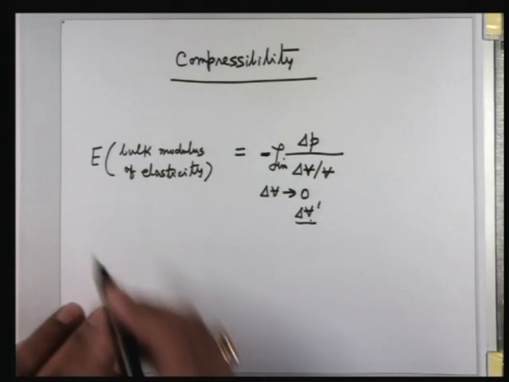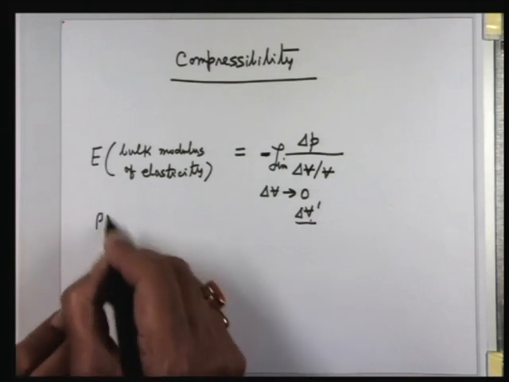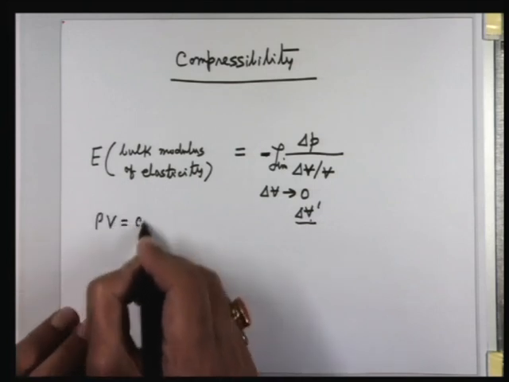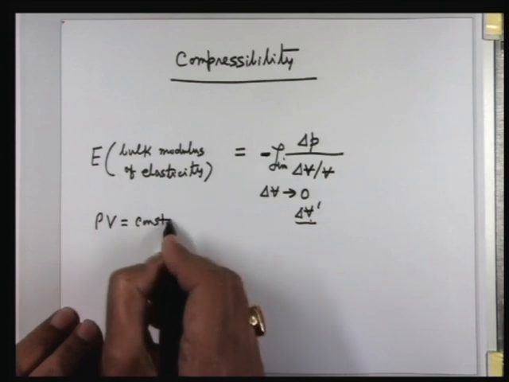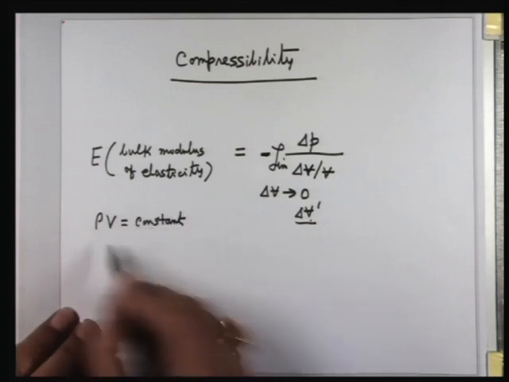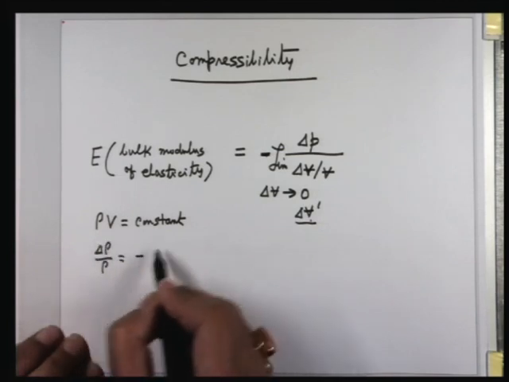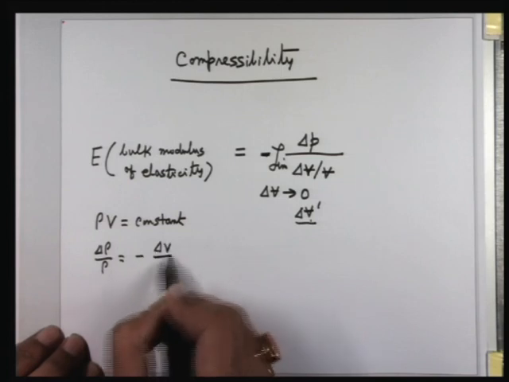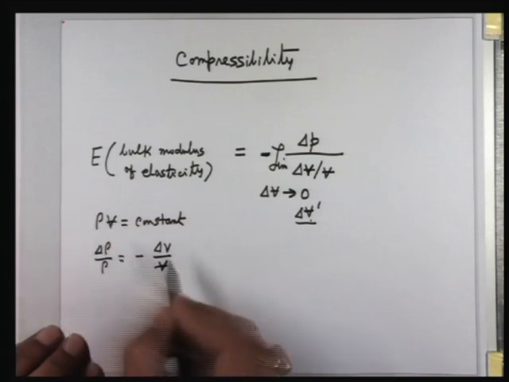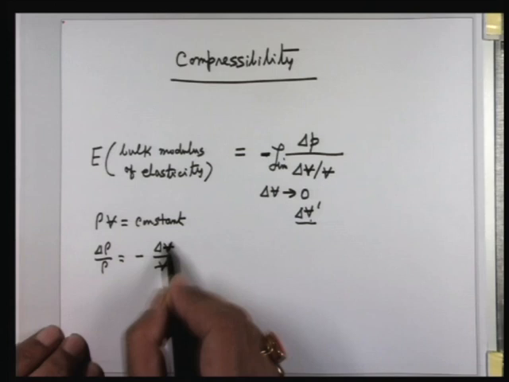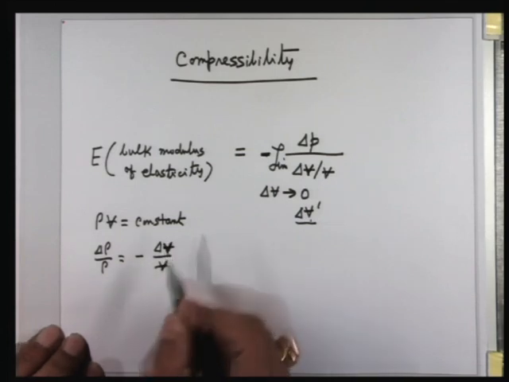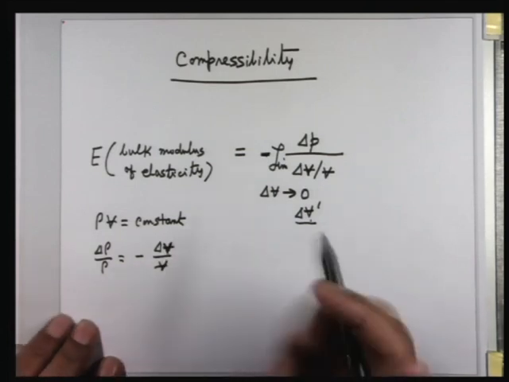Now for a constant mass, we know rho times V is constant. Therefore one can write that delta rho by rho is minus delta V by V, where V is again with a cut to distinguish it from the nomenclature V usually given for velocity.